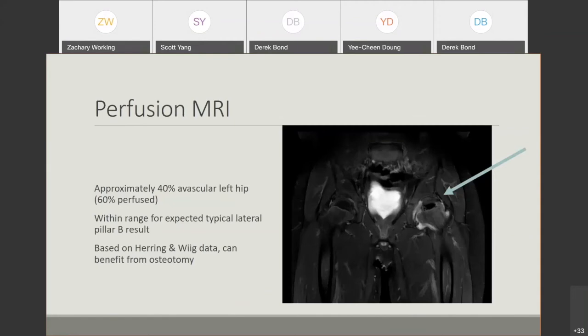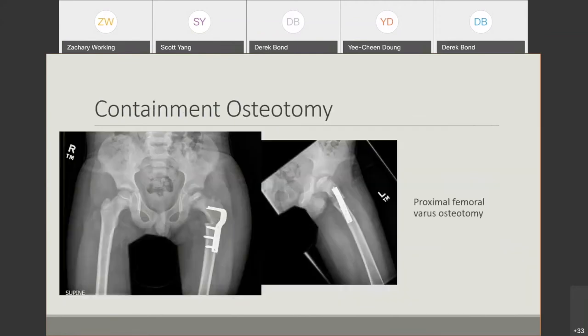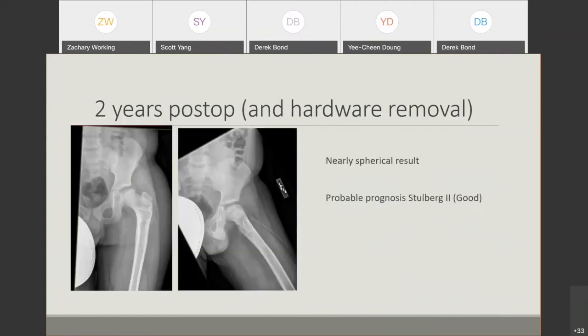This was quantified to be approximately 40% avascular, 60% perfused. Based on what I presented previously, this would put us in the range of a lateral pillar B result. And based on the data from Dr. Herring's study, lateral pillar B over 8 years old is the perfect candidate for surgery. So this child underwent proximal femoral varus osteotomy to contain the hip totally in the acetabulum. This is just 2-year follow-up. Obviously not skeletally mature yet, but my prediction is a Stulberg type 2, nearly spherical result for him, which is overall in the good range.